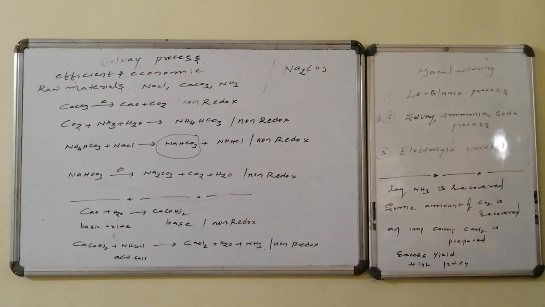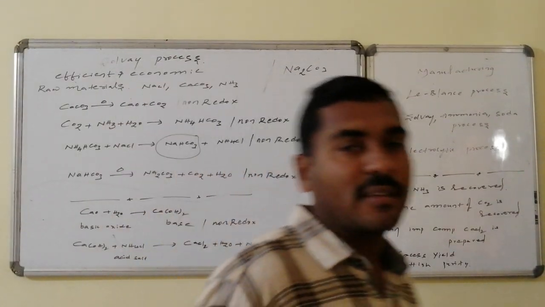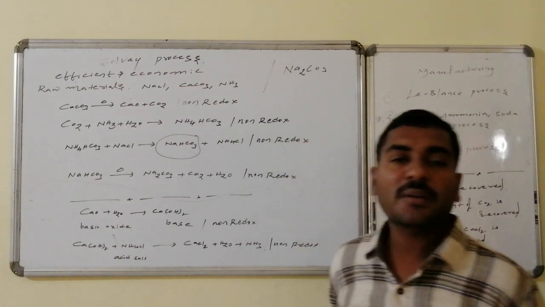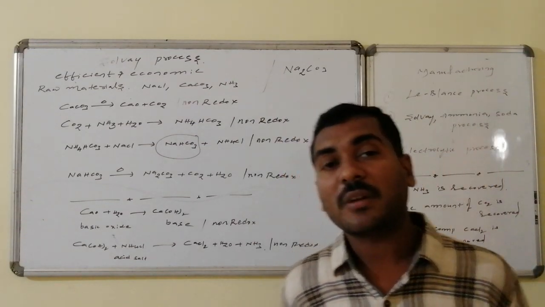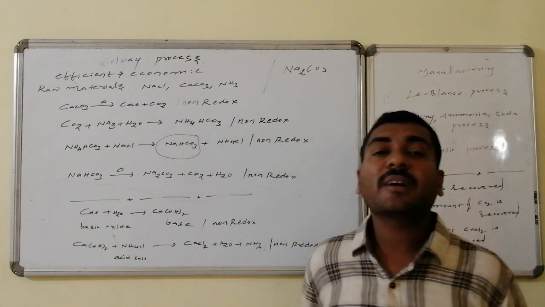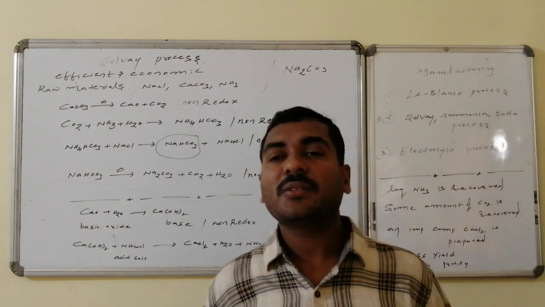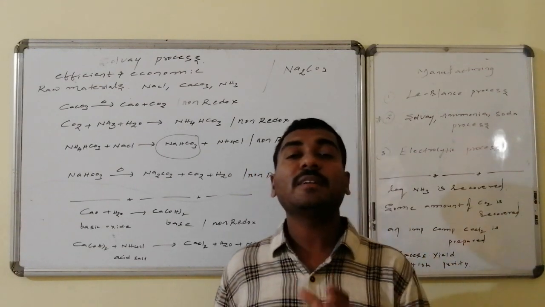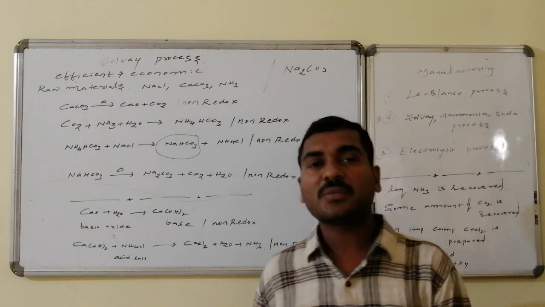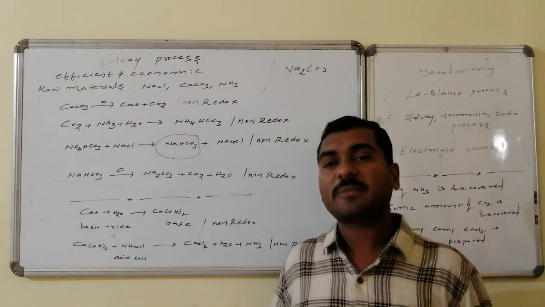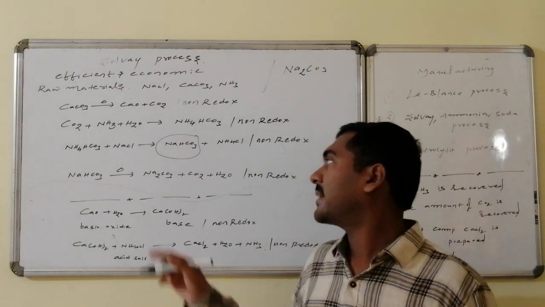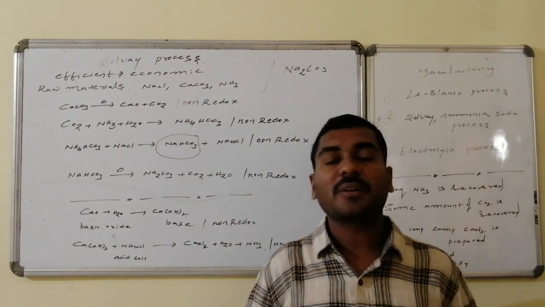Another important thing that has to be remembered regarding the Solvay soda ammonia process is that after addition of sodium chloride to the ammonium bicarbonate, it leads to the formation of sodium bicarbonate as well as ammonium chloride. This sodium bicarbonate has lesser solubility, so it is precipitated as the concentration increases to a little extent. The precipitated sodium bicarbonate is taken out, and on heating, it is converted to sodium carbonate.